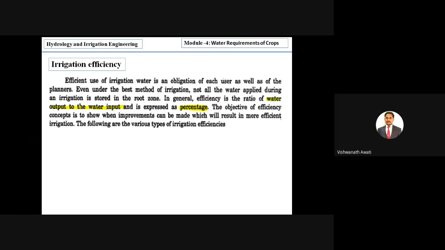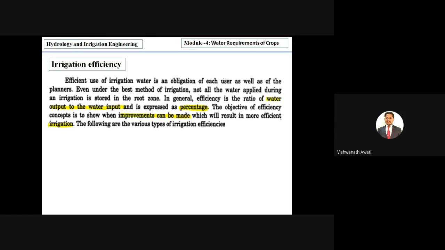The objective of the efficiency concept is to show where improvement can be made, which will result in more efficient irrigation. And we will discuss the different irrigation efficiencies one by one.